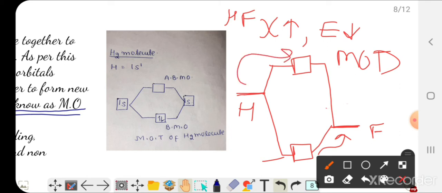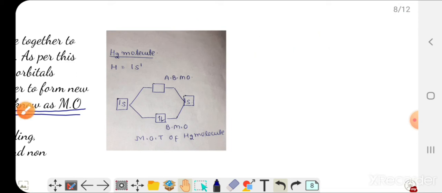These concepts we are going to read in inorganic chemical bonding. You must have gone through the syllabus of paper 1. It is particularly mentioned that you have to read certain molecules as per the molecular orbital theory. Okay, now why are we reading this molecular orbital diagram? From here I will be explaining the concept of HOMO and LUMO.